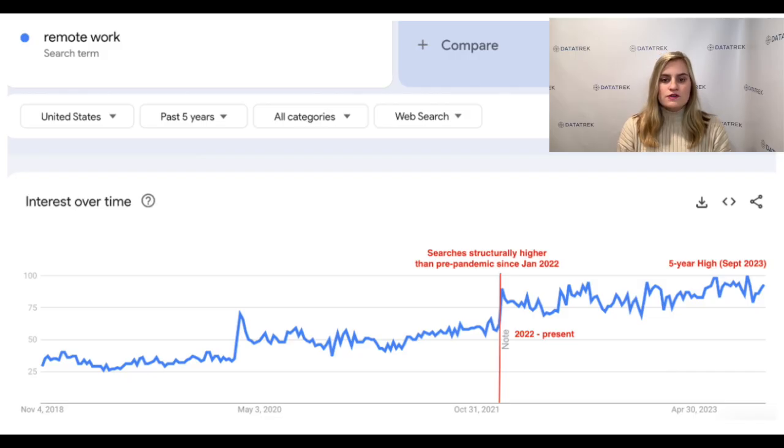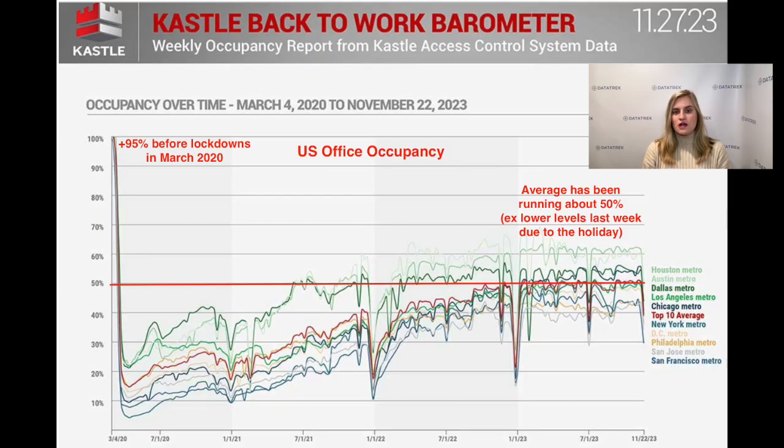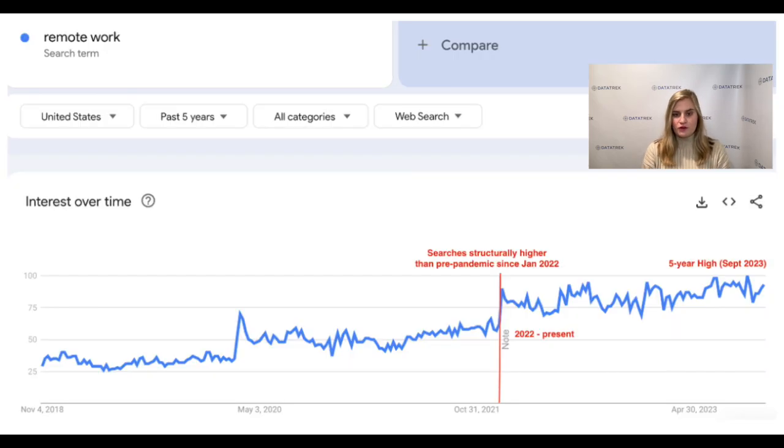Second, here are U.S. Google search volumes for remote work over the last 5 years. There's also a chart that shows U.S. office occupancy back to 2020 with the data from Castle Systems, a leading provider of office security hardware and software. Searches for remote work remain at structurally high levels and just hit a 5-year high 3 months ago.